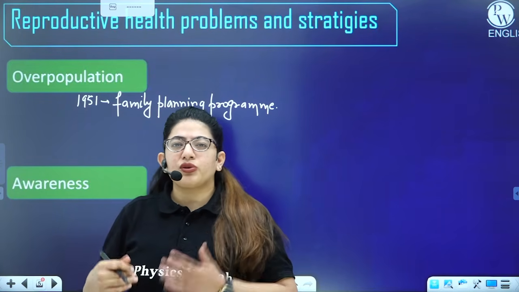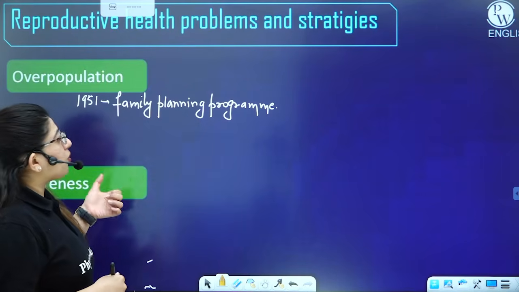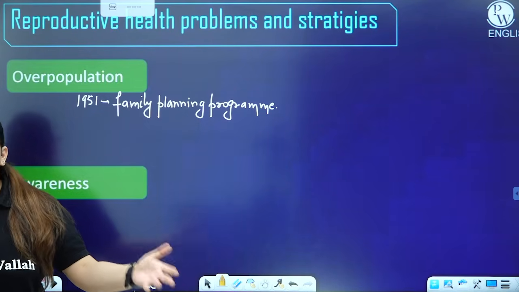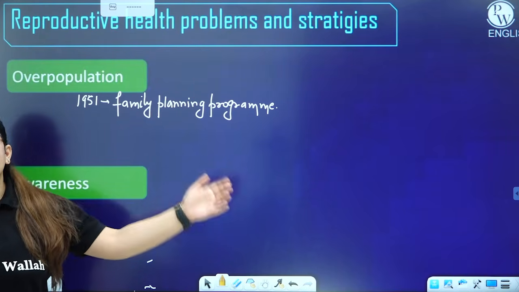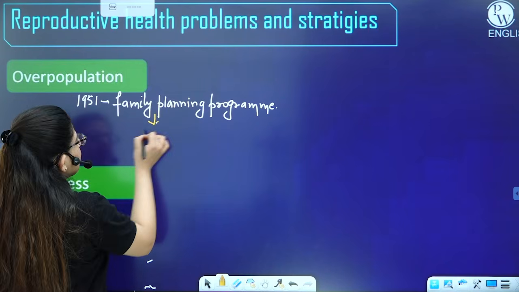You must have heard of a slogan in the advertisements, hum do hamare do, right? Under this program, they opened family planning chambers in hospitals, where couples can go and learn about all these things and plan the family accordingly.